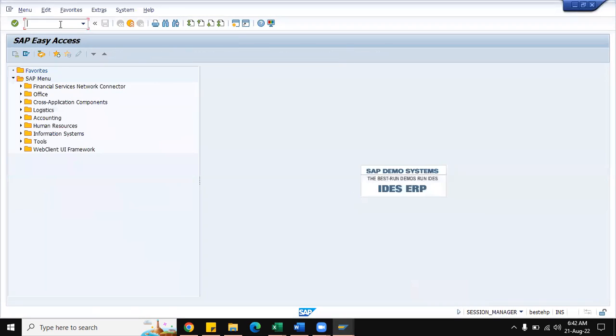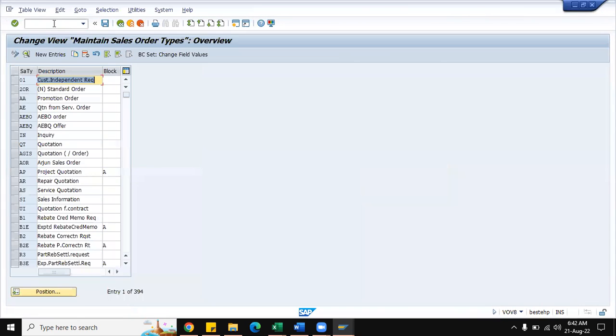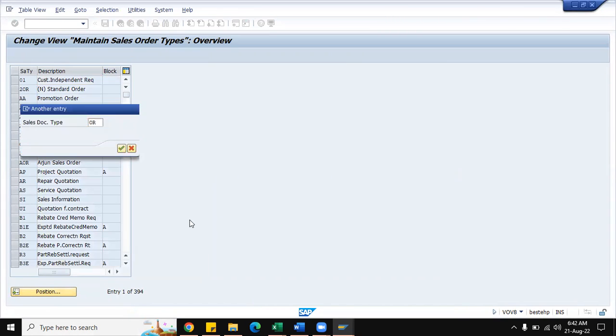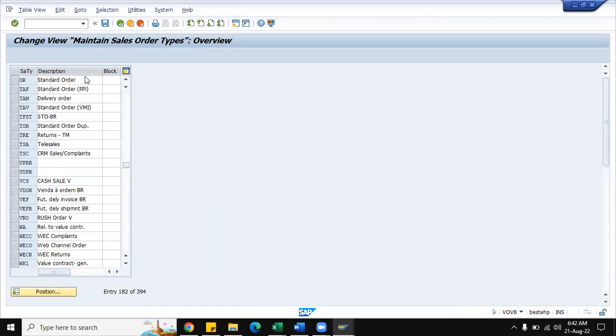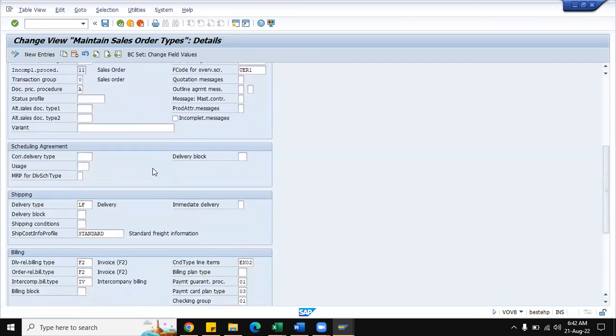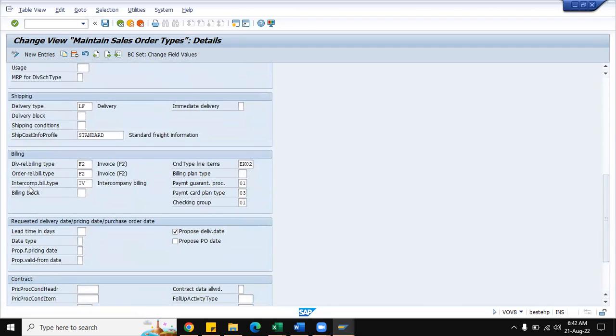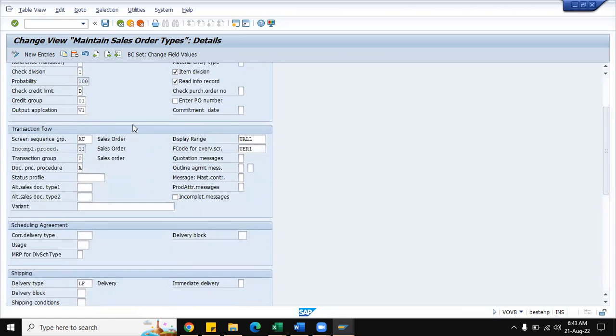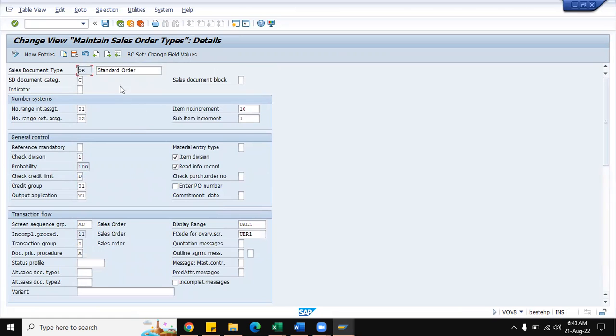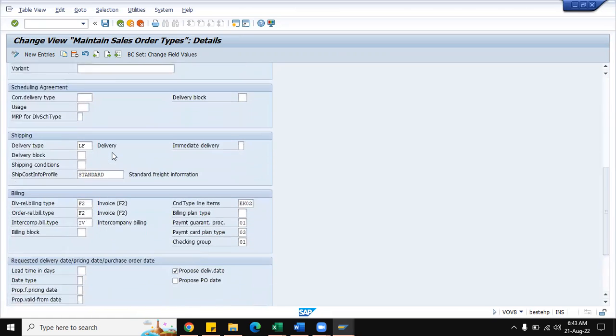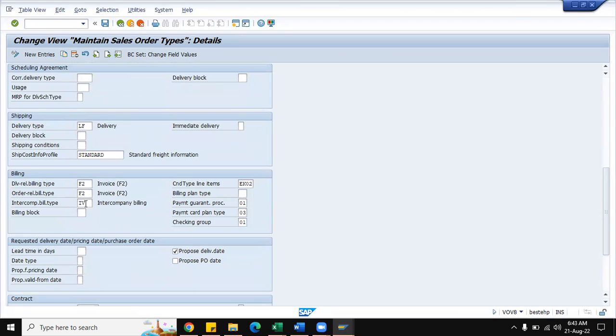So before going to that one, let us go to our sales document type, VOV8 transaction. Standard order is OR. You can see here, by default, under the billing section, the intercompany billing type associated with OR is IV. IV is the intercompany billing type, which is associated with the sales document type OR. Am I correct? So OR is the standard order for which the system has already proposed, or we have already determined, this intercompany billing type as IV.